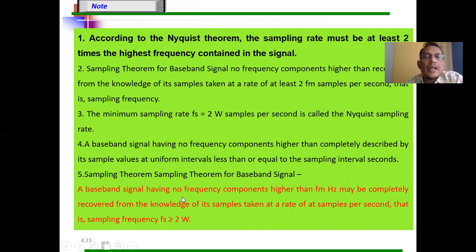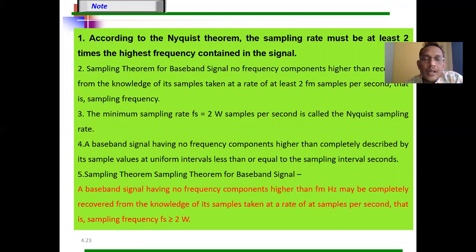A baseband signal having no frequency component higher than W hertz or fm, which is the frequency of the modulating signal, may be completely recovered from the knowledge of its samples taken at the rate of samples per second, that is, the sampling frequency fs is greater than or equal to 2W.